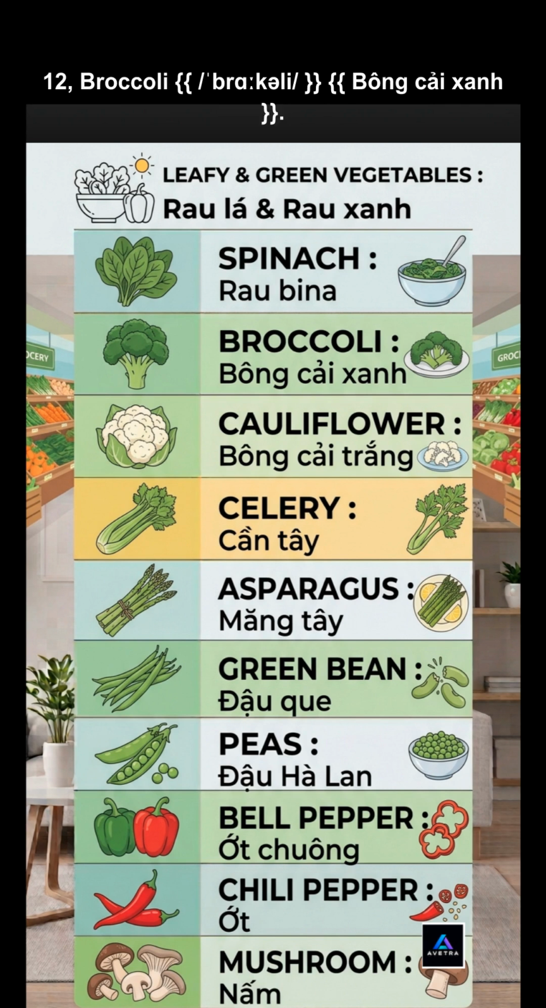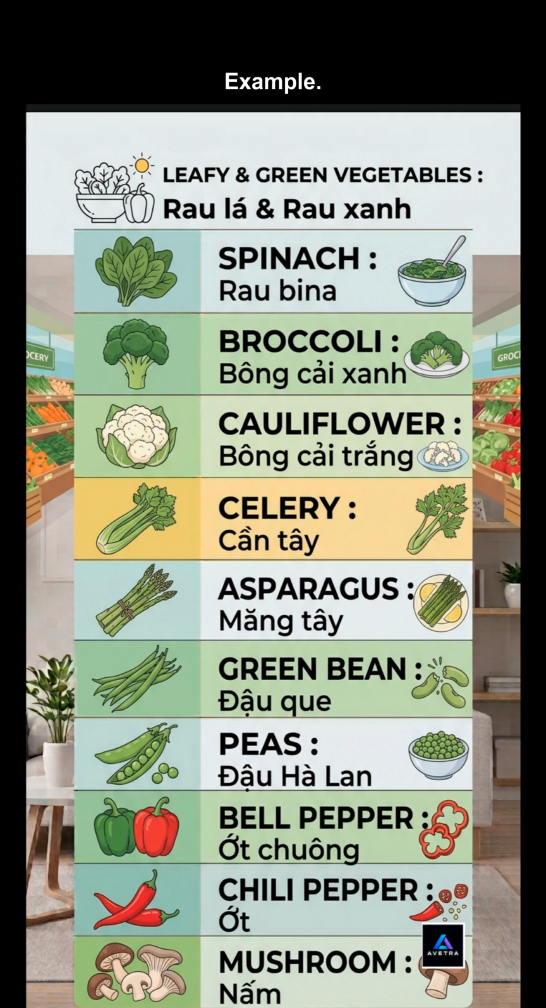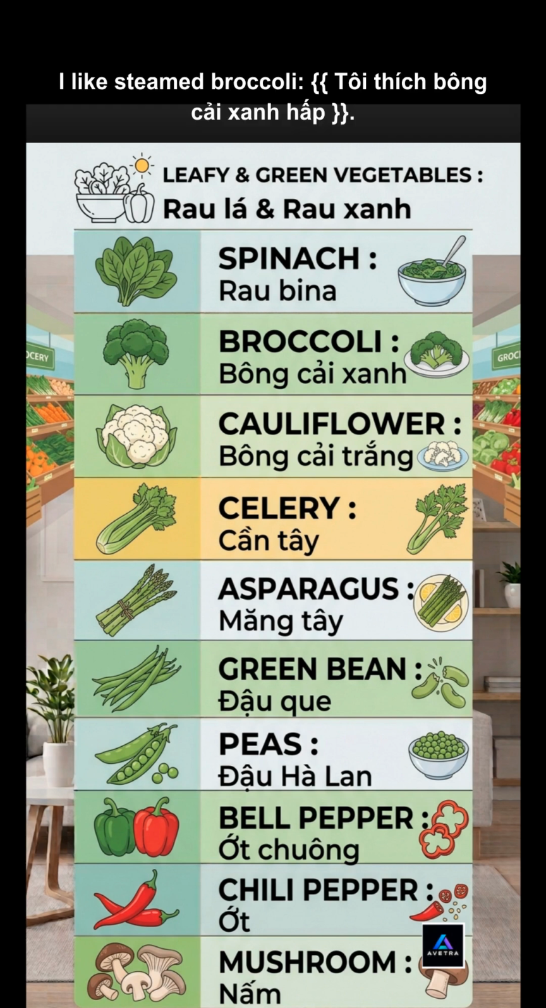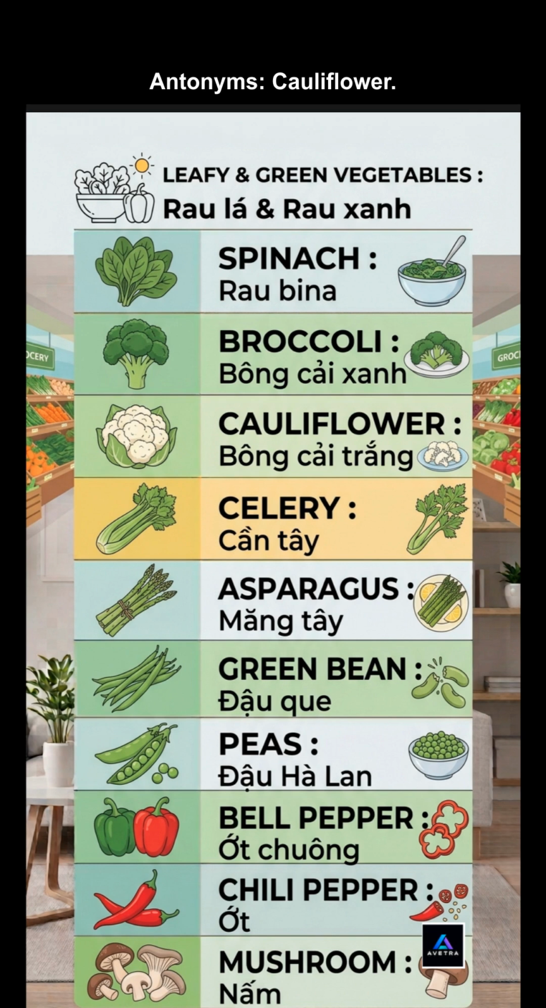12. Broccoli. Meaning, a green vegetable with a large flowering head. Example: I like steamed broccoli. Antonyms: cauliflower.